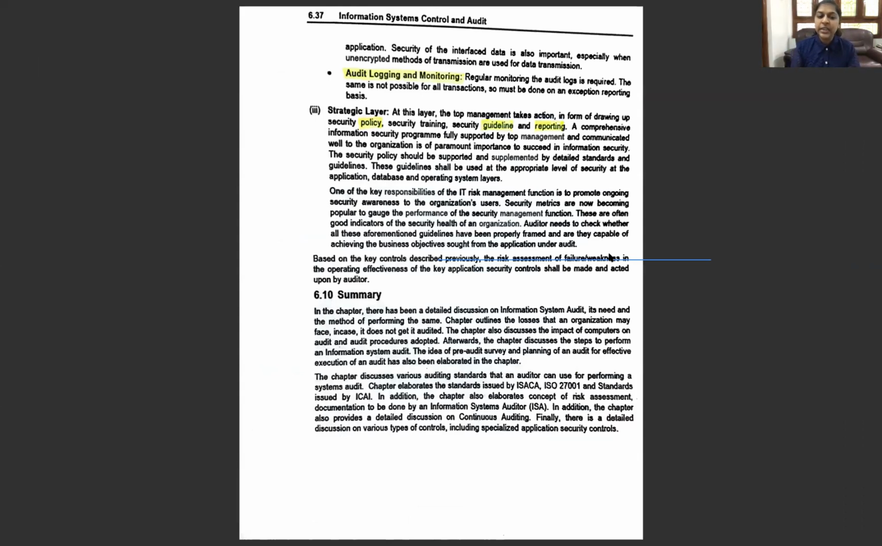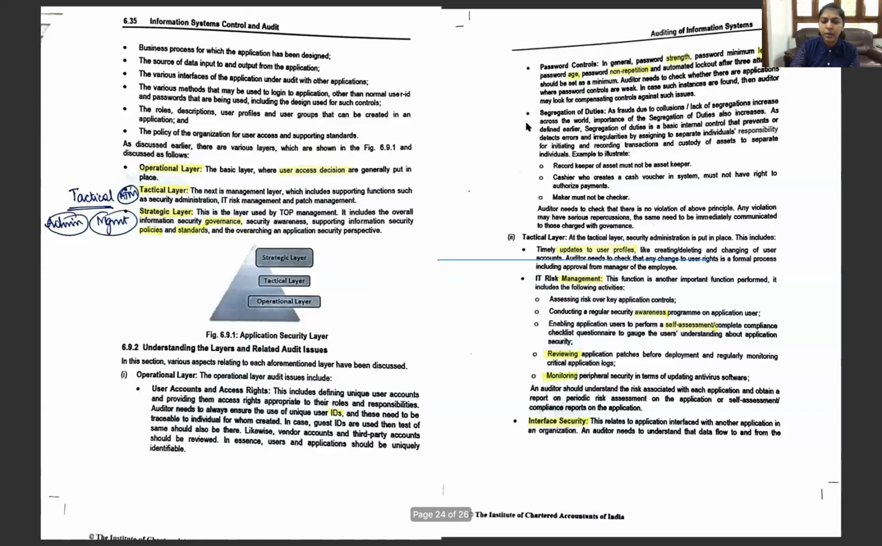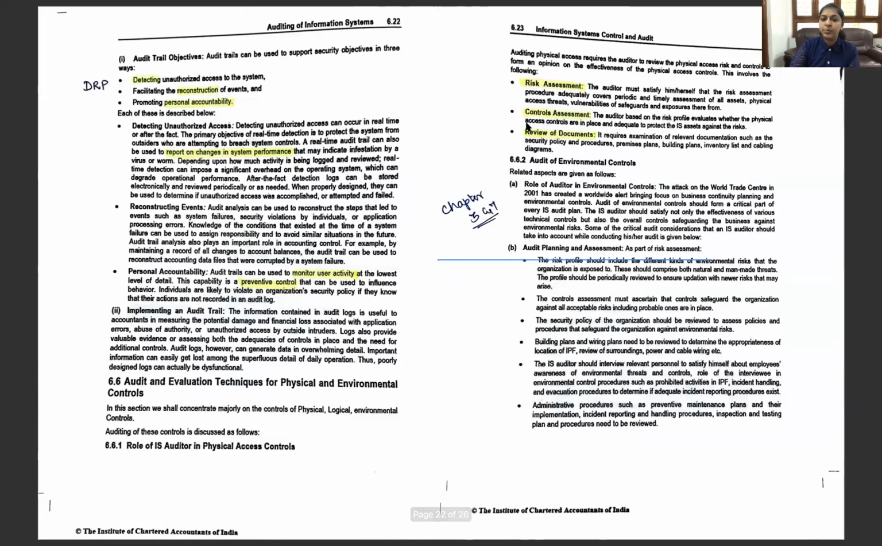And next comes the strategic level. As we have already seen, they are the top management, and they take action in the form of issuing standards, policies, guidelines, and reporting. With this, we come to the end of chapter 6. This chapter is relatively easy, and it is mainly based on chapters 3 and 7. We will deal with these areas in detail there, in order to avoid redundancy.